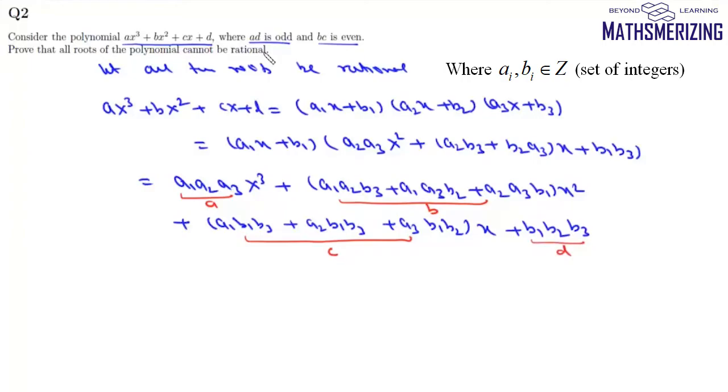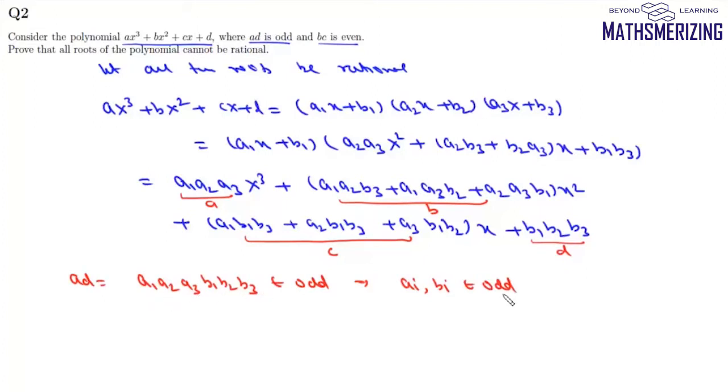Now it says that A into D is odd. So if we look at A into D, it'll be simply a1, a2, a3 and b1, b2, b3, and this number is an odd number. Now the product of all these 6 numbers will be odd if and only if all the ai's and bi's are odd numbers. So a1, a2, a3, b1, b2, b3 are all odd numbers.